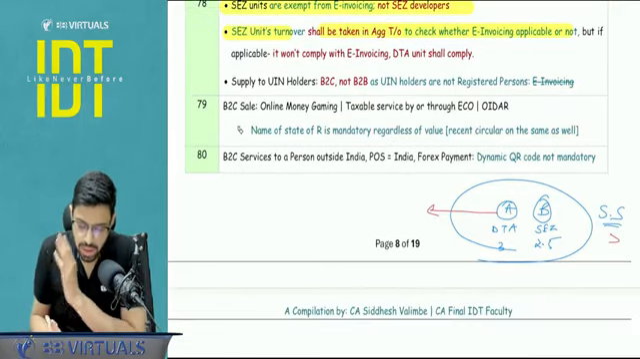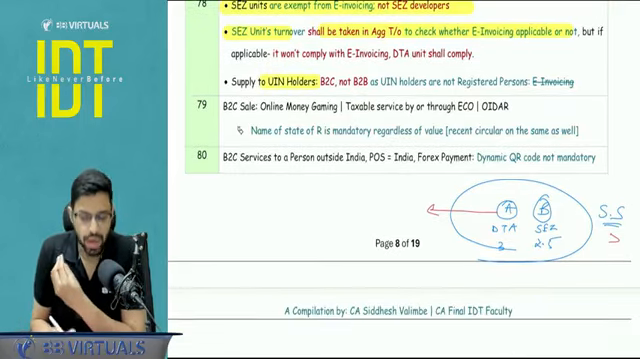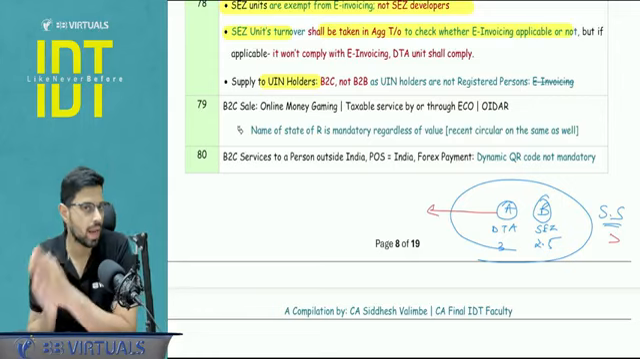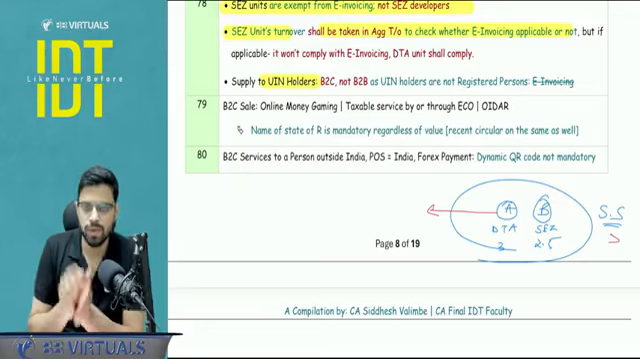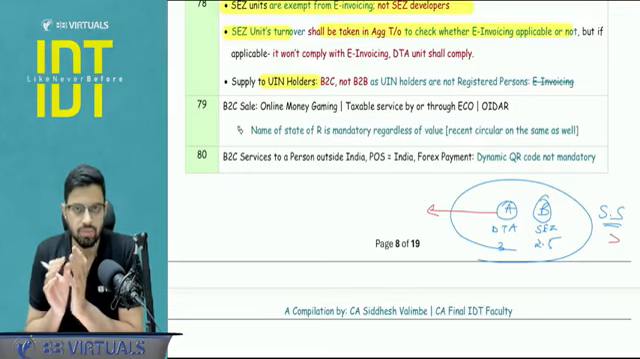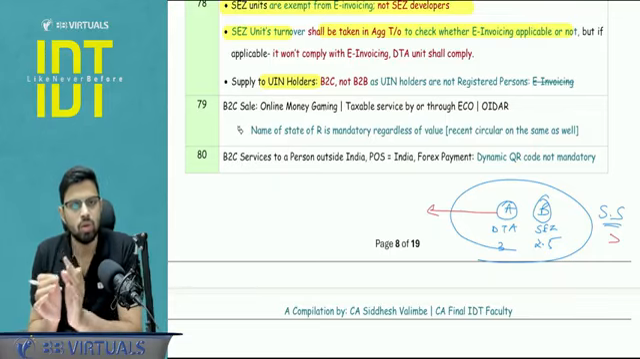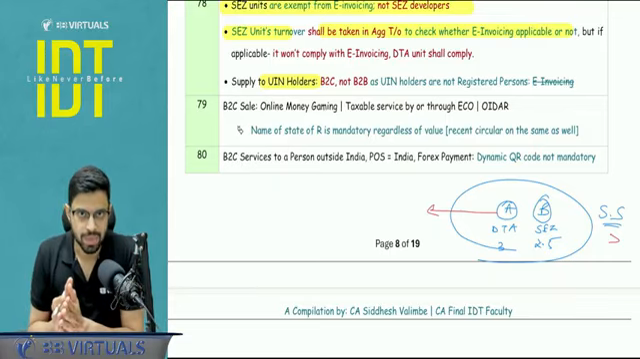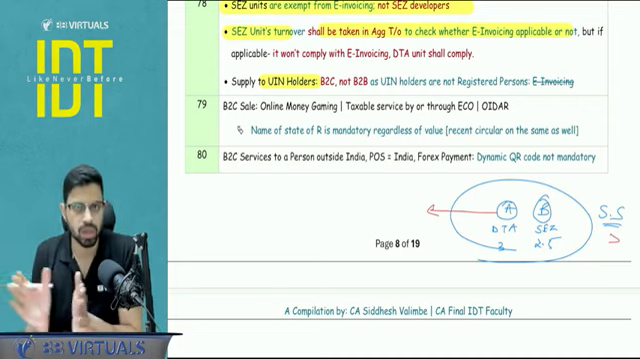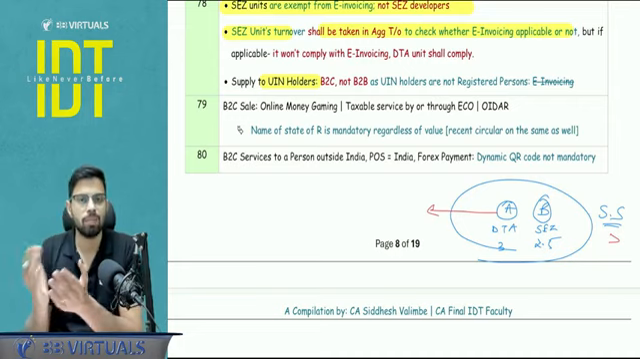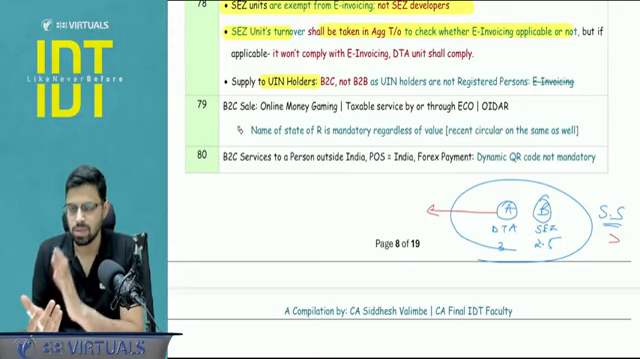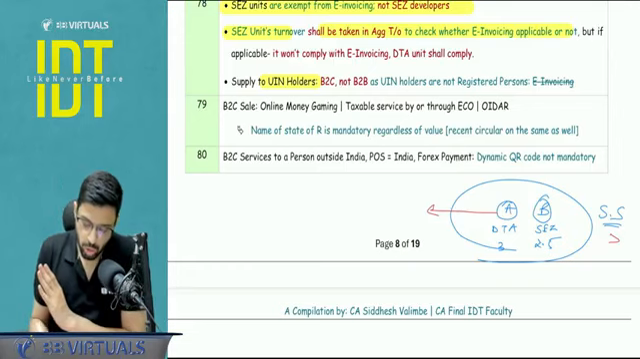Just a point to be noted: if I'm making a supply to a UIN holder, will it be under the invoicing concept or under the dynamic QR code concept? B2B invoicing applies, B2C the dynamic QR code applies. Just understand this very small nuance. UIN holders are not considered a registered person. Section 2 clause 94, the definition of registered person, excludes the UIN holder. So if I'm making a supply to a UIN holder, it will be considered a kind of B2C supply, an unregistered person, and the dynamic QR code will apply.